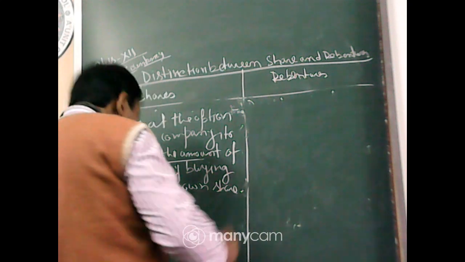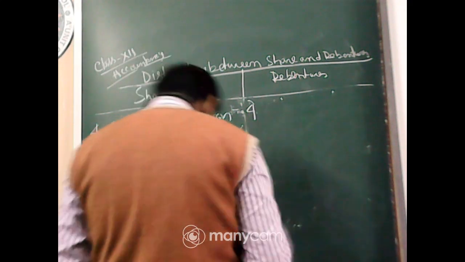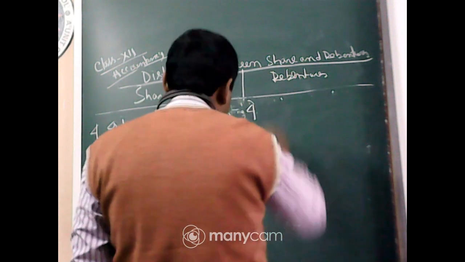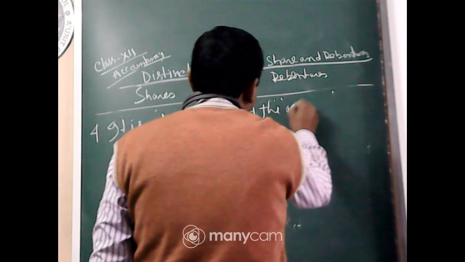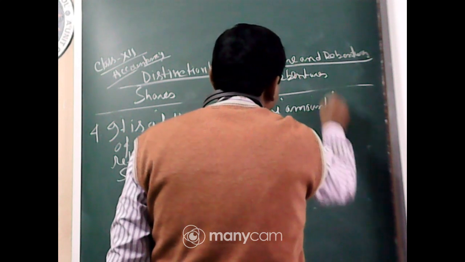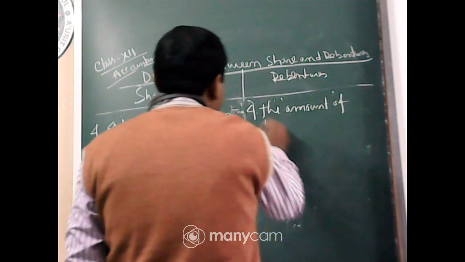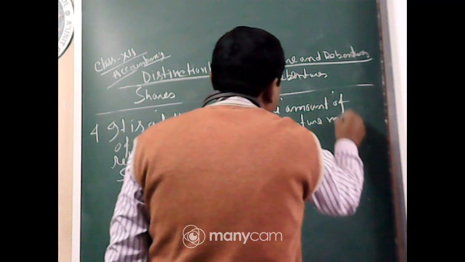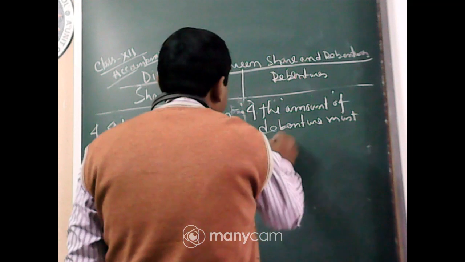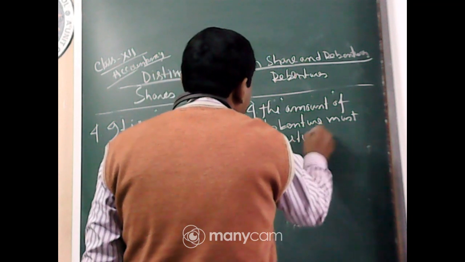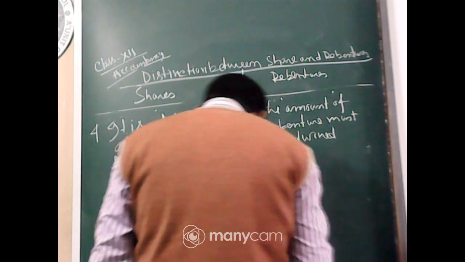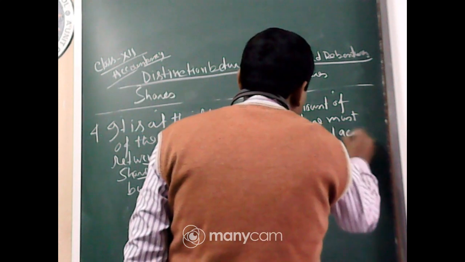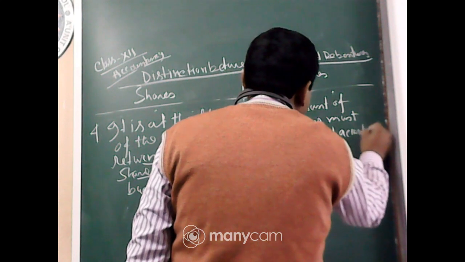But in case of a debenture, what actually happens? The amount of debenture must be returned according to the terms of the issue.